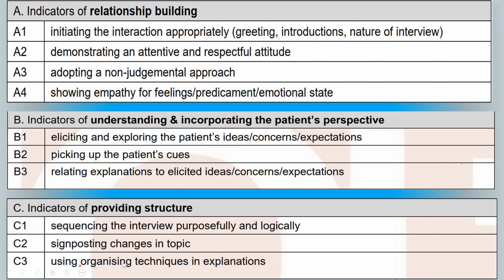Then using organizing techniques in the explanations. Organizing techniques usually involve categorizing different information together and labeling them, and chunking the information together, using clear gaps in between the sections before proceeding, and then repeating them if necessary if the patient is not understanding them. This is called grouping them together so that it is easily understandable by the patient, because we are going to be talking about a large piece of information, and this sometimes can be confusing for the patient.